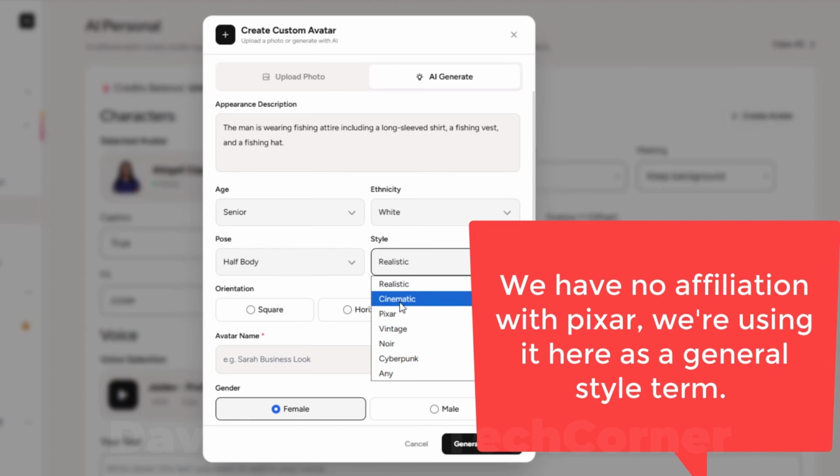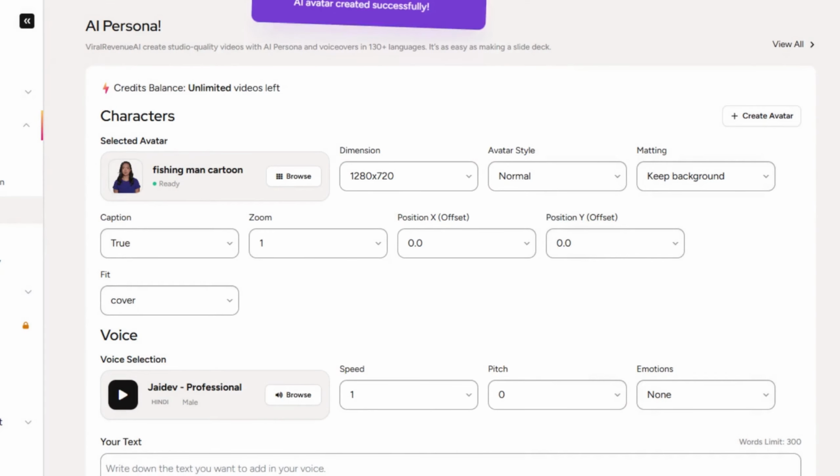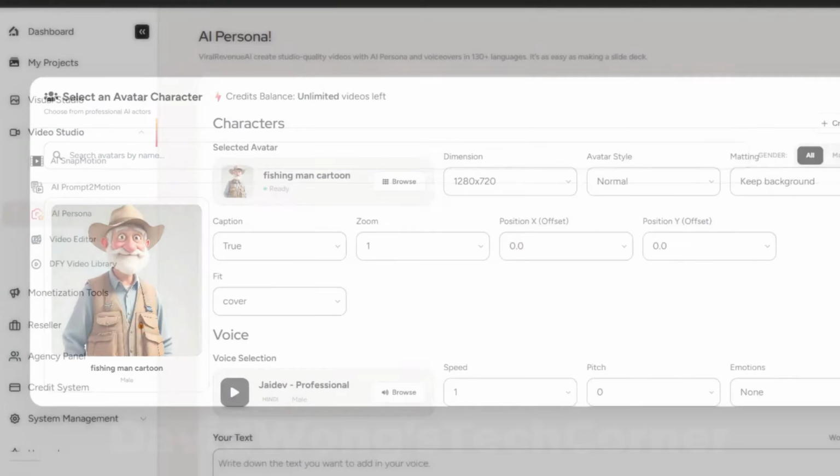Now, as I think about it, it would actually be kind of fun to make a Pixar fishing character. Square, horizontal, or vertical. I'm going to go vertical here. And I'll call this one Fishing Man Cartoon, and gender will be male. Generate avatar. Avatar created successfully, and you'll see it now appears here as the selected avatar. And he looks great. I could totally see that being a social media persona that works. This could be a TikTok account, a YouTube Shorts account, and he could give daily fishing tips. Totally could work. So that's a really exciting option to be able to create your own avatar.